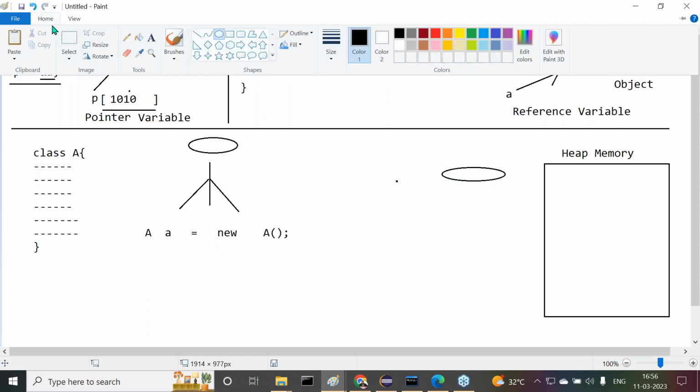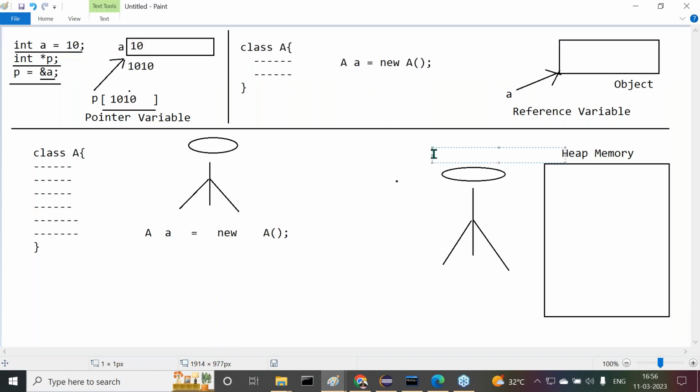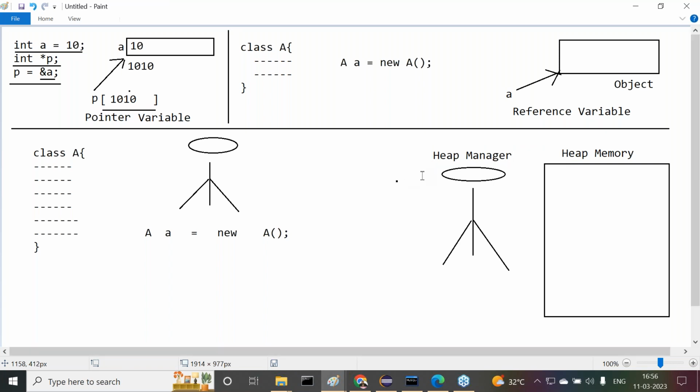Who is this person actually? That person's name is heap manager. A separate person is assigned to manage the total heap memory. Heap manager. Yes, sir. All of you get my point now?